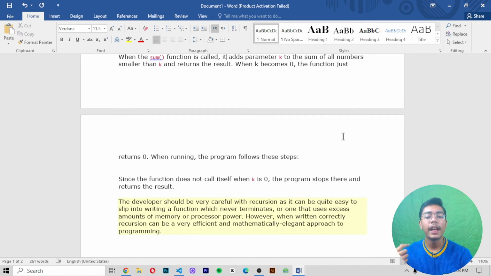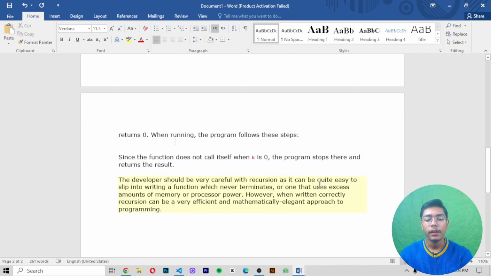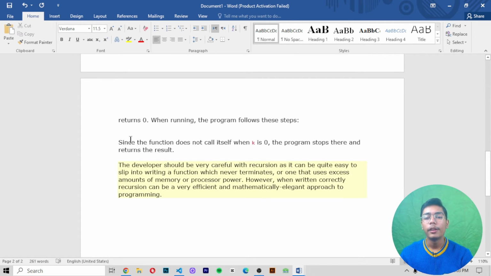But when you run that program with these steps which I am telling you here, you will get a different output in your terminal, that the program will stop there and it will be returning the different result.